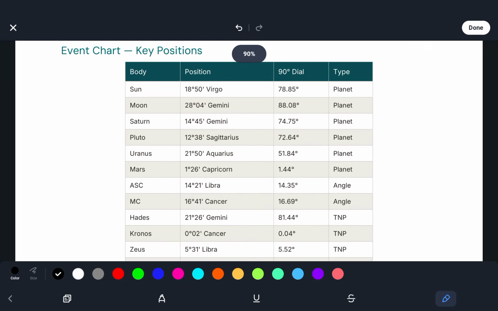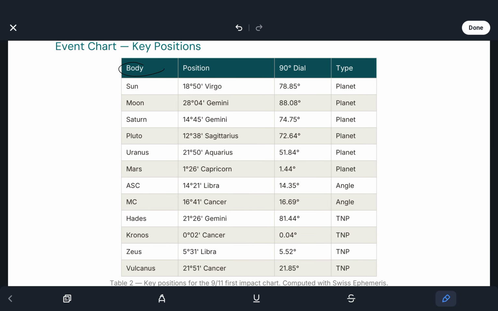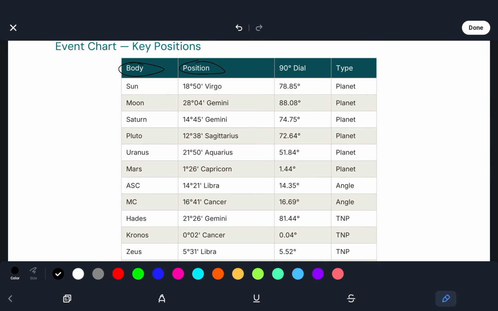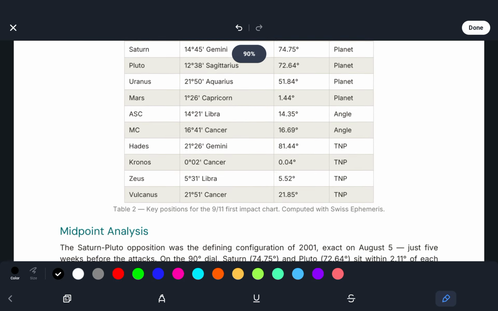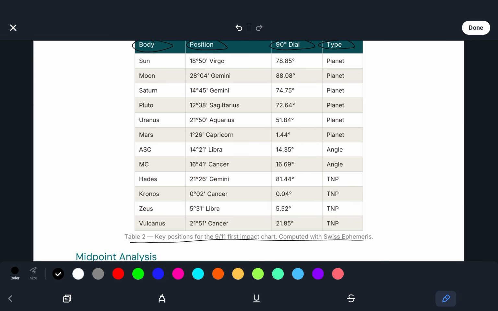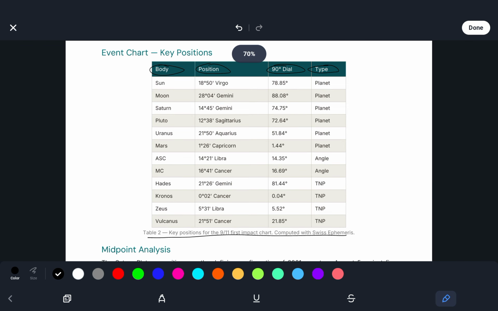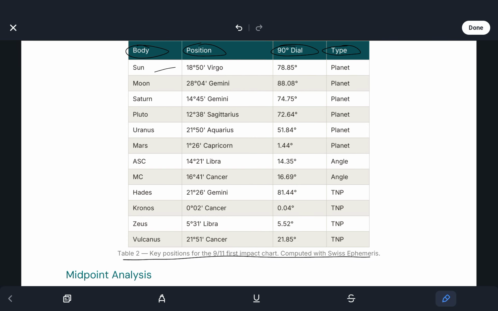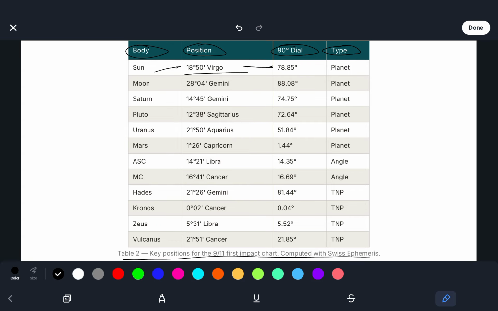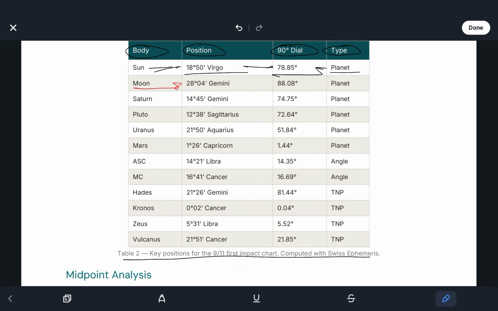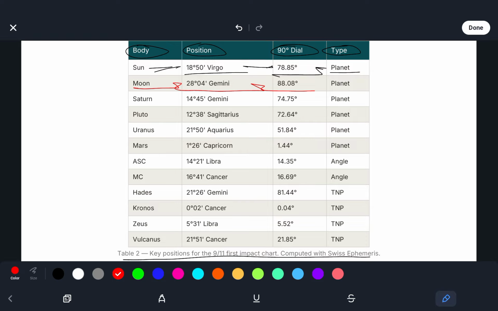So this is the event chart with the key positions. We see our planetary body, as well as the position, 90 degree dial, and the type. So these are the key positions for the 9/11 first impact chart computed with the Swiss ephemeris. And we see here that the Sun was at 18 degrees 50 Virgo. On the 90 degree dial, it was at 78.85 degrees. The Moon was at 28 degrees 04 Gemini. On the 90 degree dial, it was at 88.08 degrees. Saturn was at 14 degrees 45 Gemini. On the 90 degree dial, it was at 74.75 degrees.